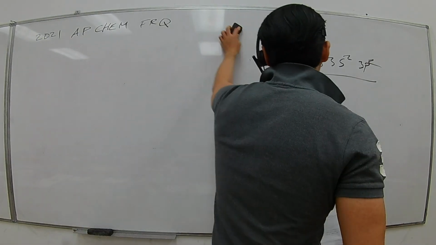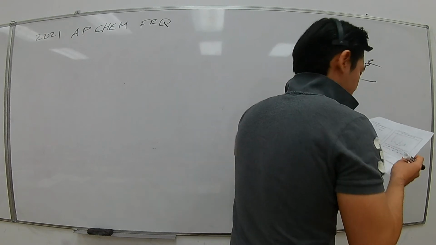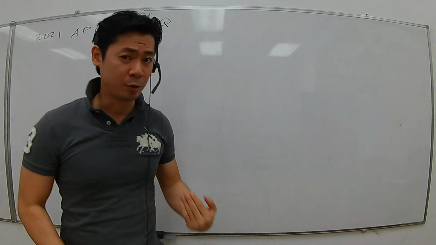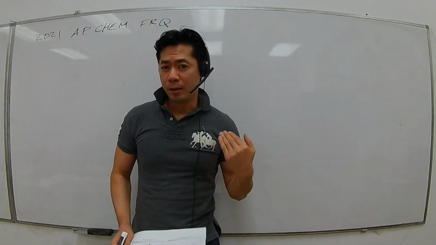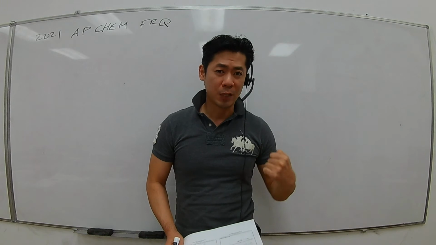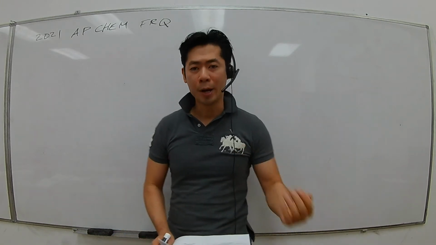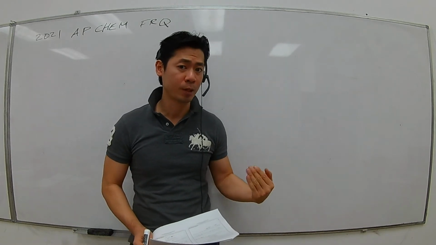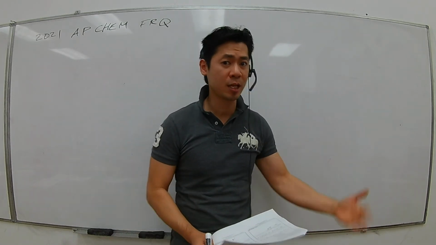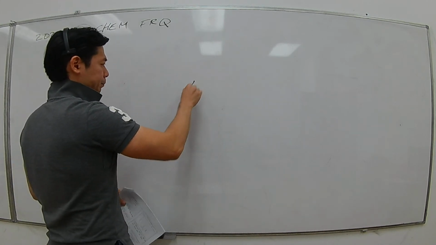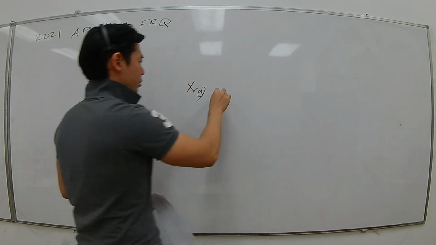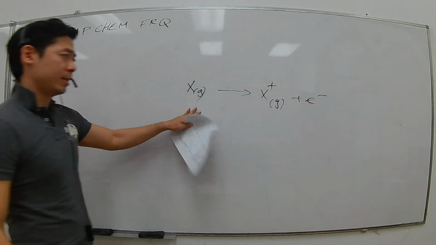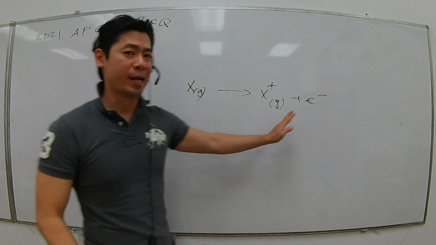Because Ge, the definition, right? You have to understand first of all the definition of the first energy of ionization. So the energy of ionization is the amount of energy required to remove a valence electron of an atom in a gaseous state. So it's element X in a gaseous state turns into X plus gas plus electron, okay?